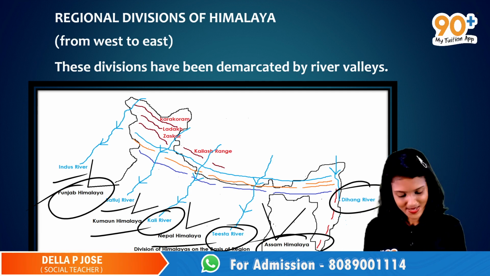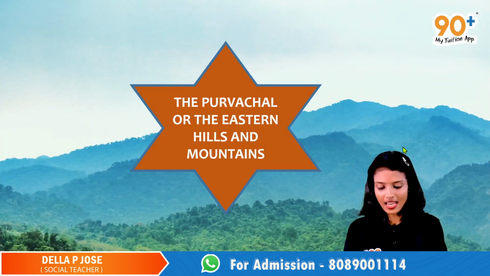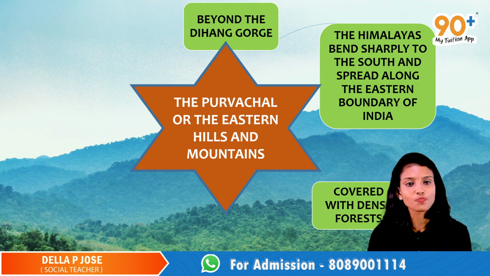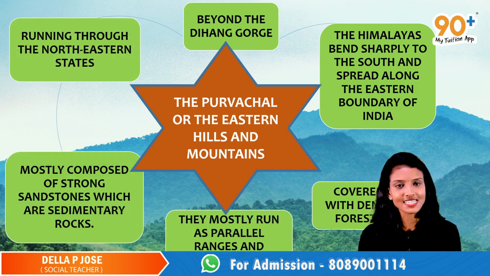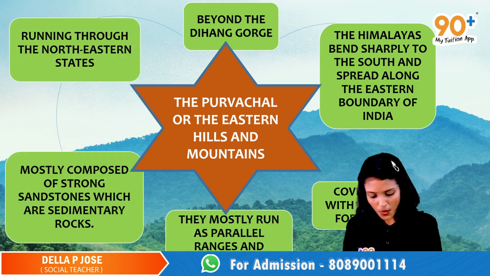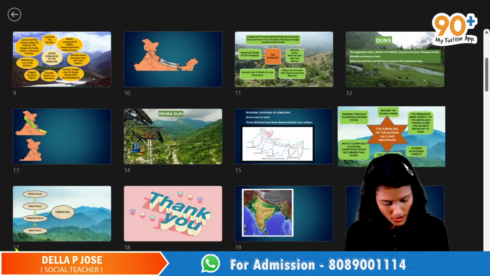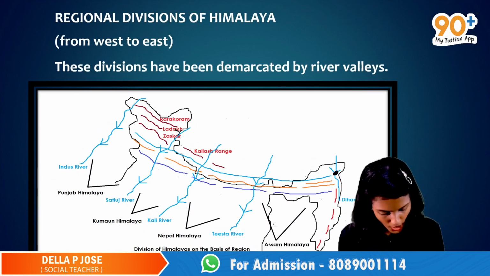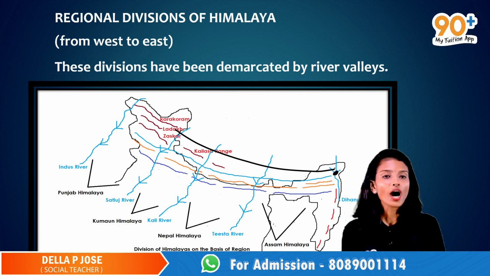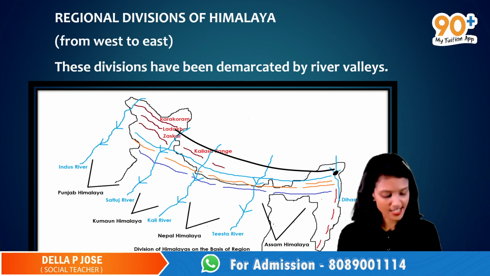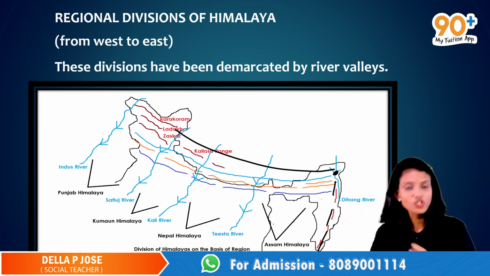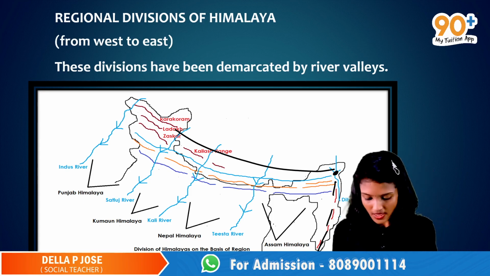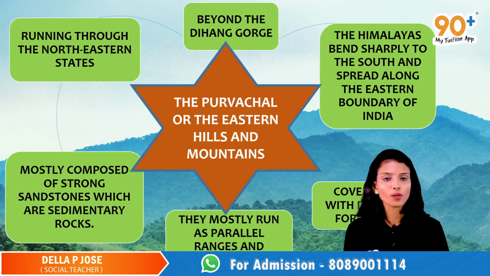Now let's move to the next topic, that is Purvanchal ranges or Eastern Hills. Beyond this Dihang Gorge, look into this image, this is the Dihang Gorge. Beyond this Dihang Gorge, your Himalayas sharply bend towards the south. Those ranges are known as Eastern Hills or Purvanchal ranges.